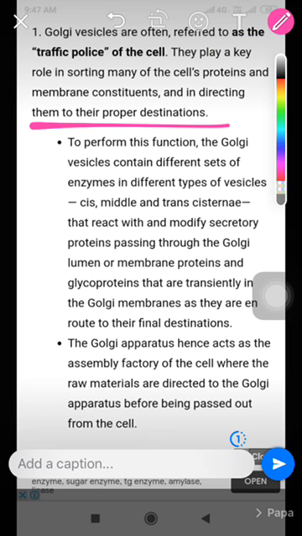To perform this function, Golgi vesicles contain different sets of enzymes. For the performance of all these functions of sorting out the cell's proteins, different types of enzymes are involved in this process.